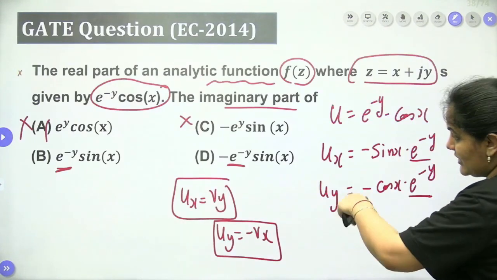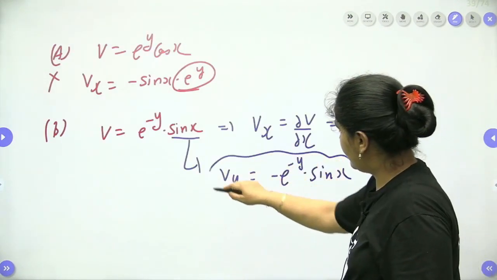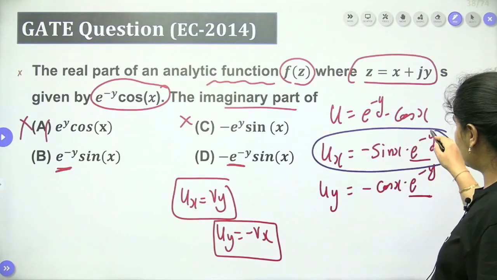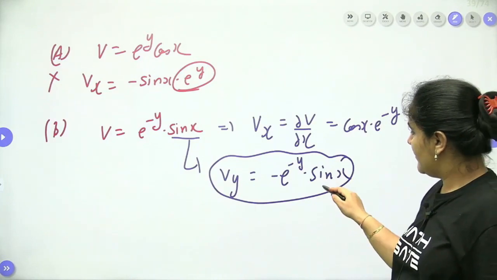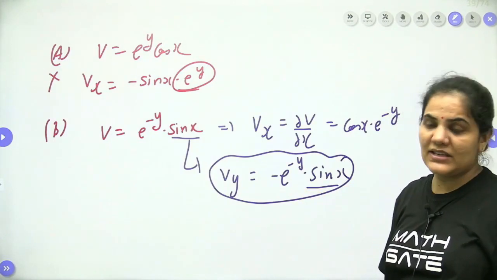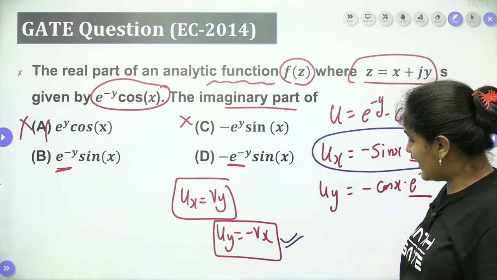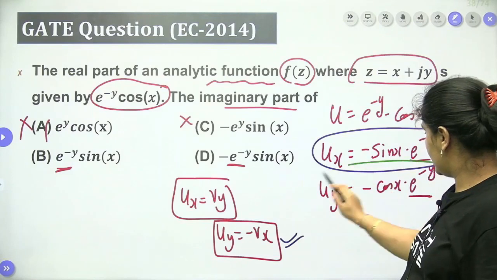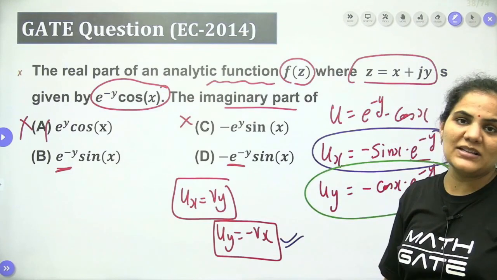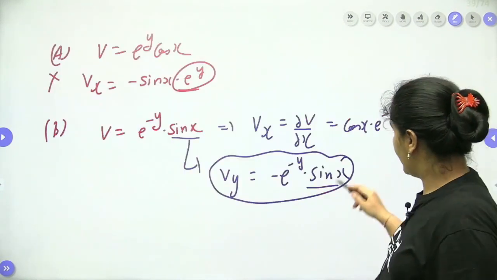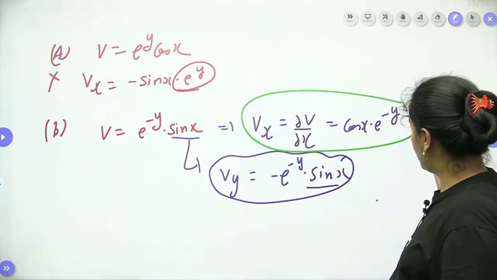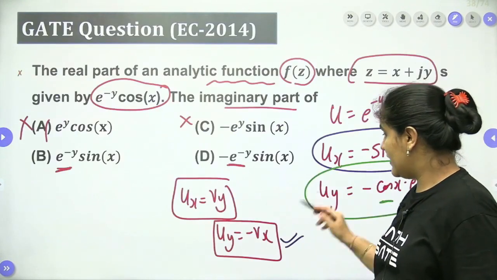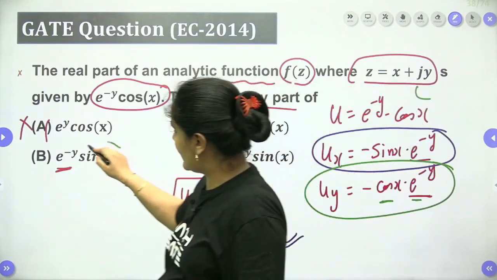Let's check the options. We should match ux with vy. So do we have ux equals minus sin x into e to the power minus y? We have minus sin x into e to the power minus y, yes. And uy equals minus vx. What do we have in uy? uy equals minus cos x into e to the power minus y. So vx should be positive. Yes, definitely we have cos x into e to the power minus y. So for option B only, the conditions are satisfied.